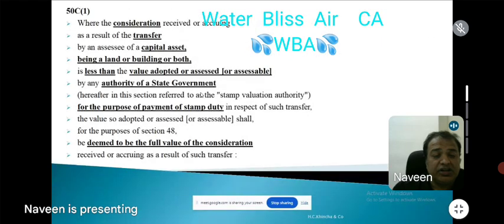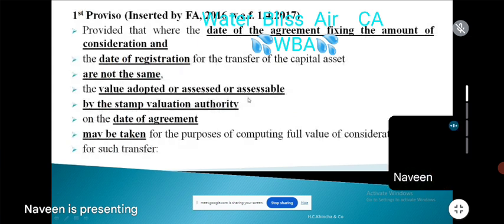So the authority of the state government is the stamp valuation authority. For the purpose of payment of stamp duty, they are necessarily telling you that you have transferred a capital asset for a consideration less than the value determined by the stamp valuation authority. Therefore, what will happen? The value so assessed or adopted or assessable shall, for the purpose of 48, be deemed to be the full value of consideration as determined by the stamp valuation authority. That is the basic section.